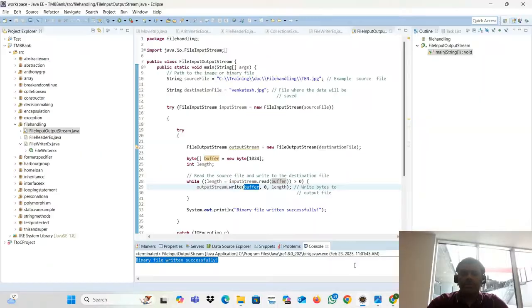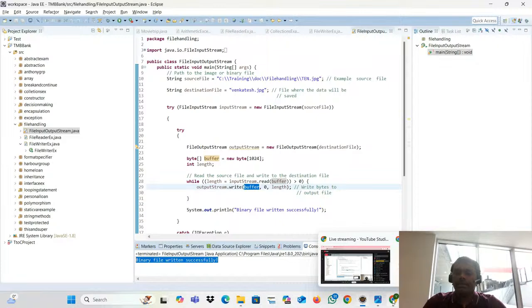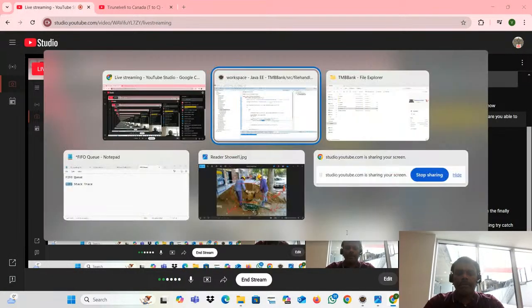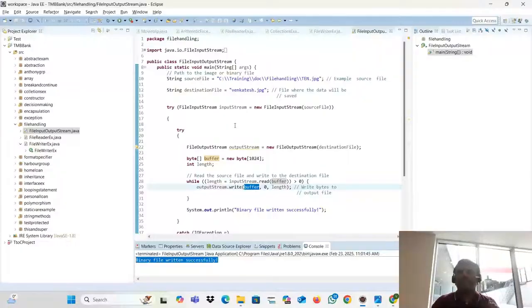So this is file input and output stream, file reader and writer. Any doubt, team, about this? You don't need to mug up everything; you need to understand the concept. Very simple: file reader, file writer, file input stream, file output stream, buffered reader, buffered writer, read method, write method, readLine method.